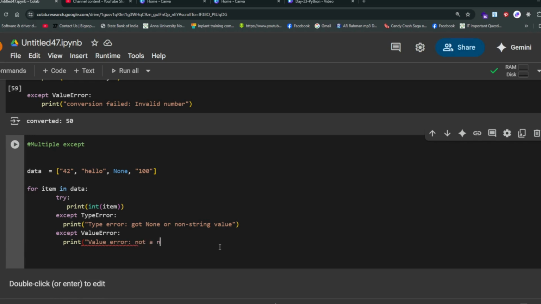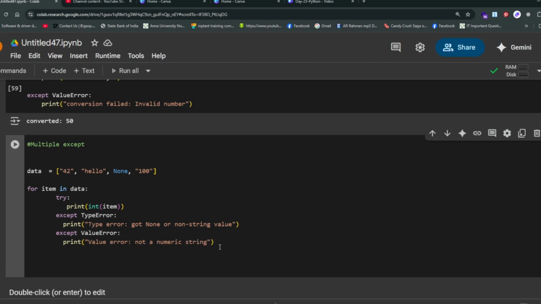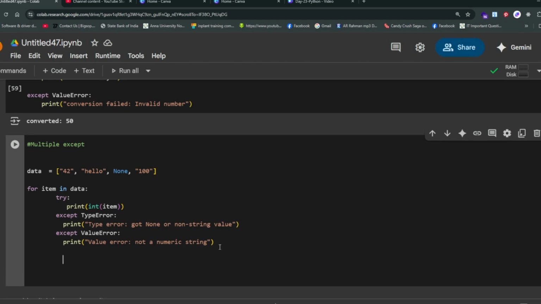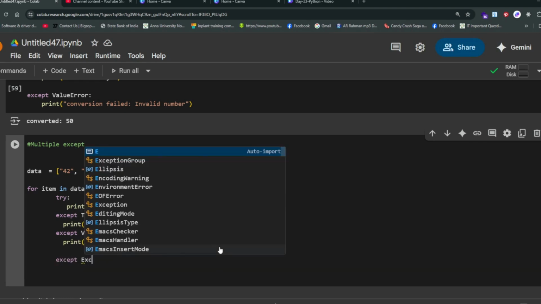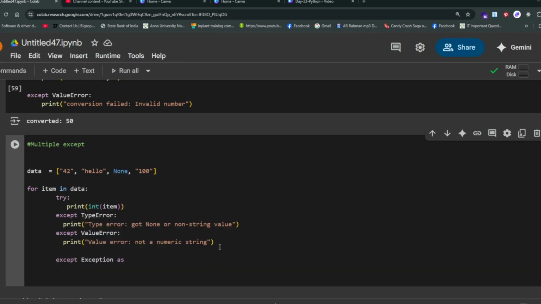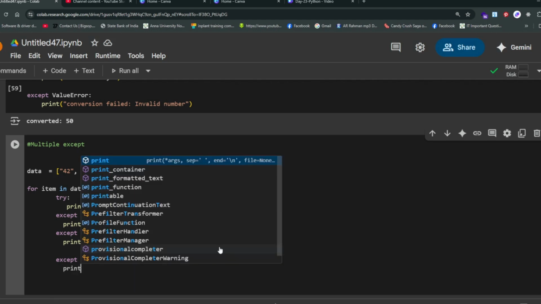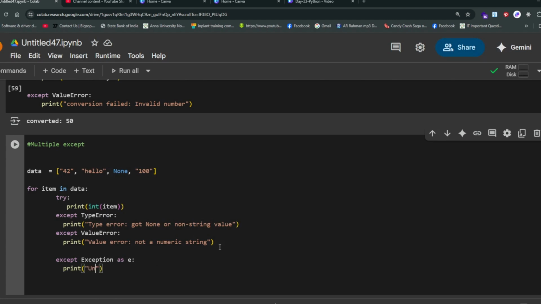Not a numeric. Okay, now except, third exception as e, print unexpected error.